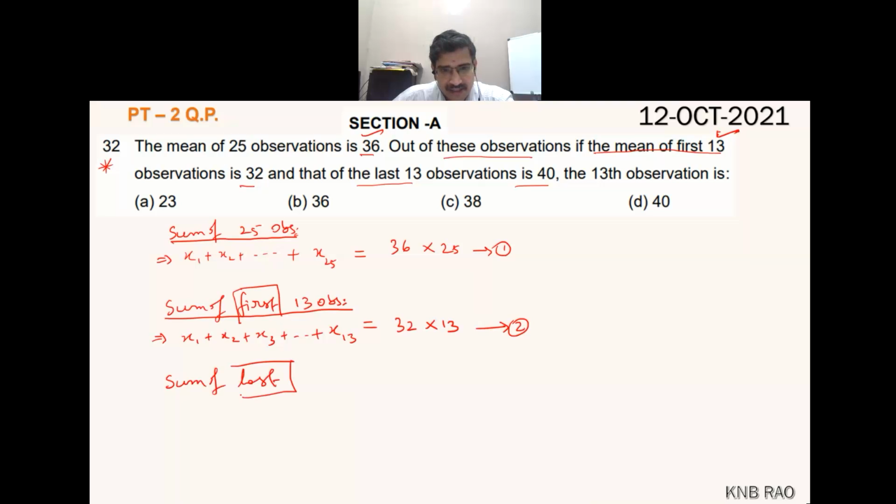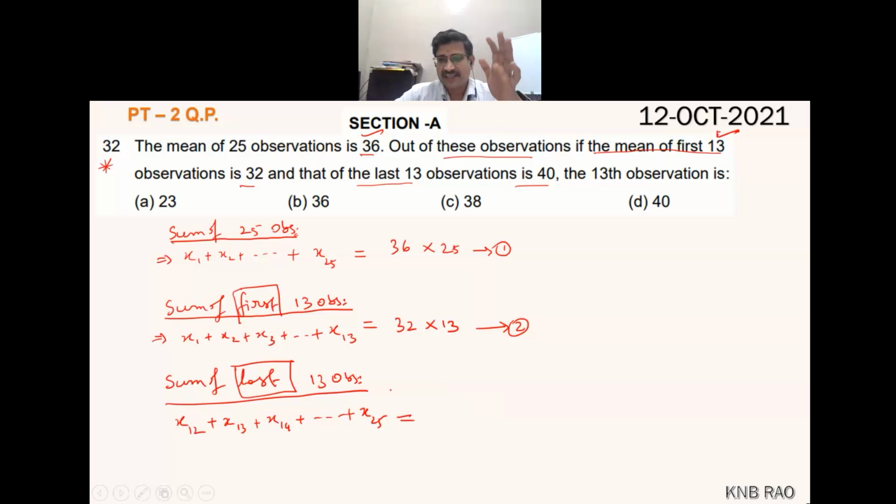Last. Now the keyword is last. Last 13 observations. See, children, out of 25 fellows, last 13 means it starts from the 12th or 13th fellow onwards: X12 plus X13 plus X14 up to X25. If you have any doubt, you can calculate and check this way.